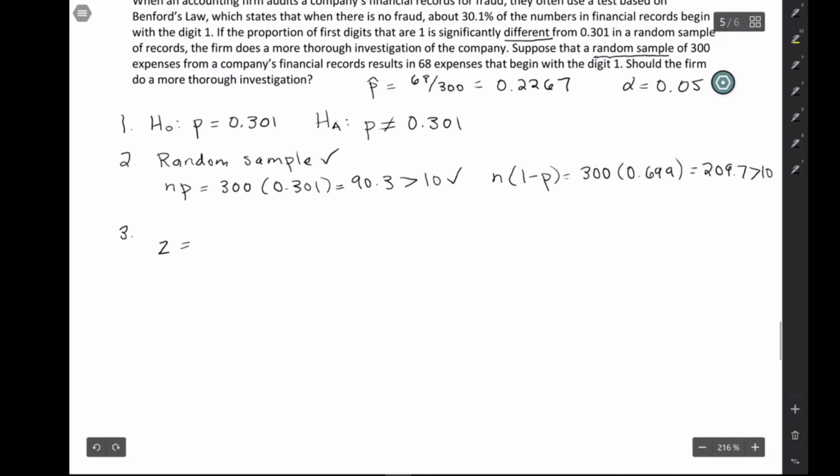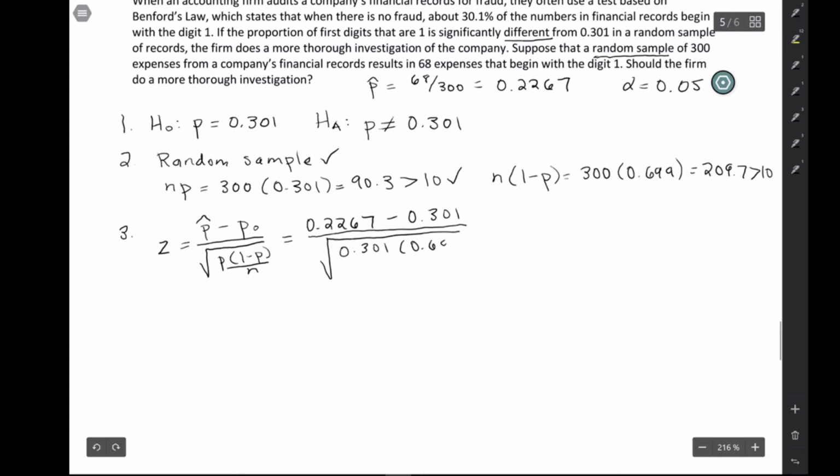So we're going to take p-hat, our sample value, minus the p from the null hypothesis, and then divide it by the standard error. So that's the square root of p times 1 minus p divided by n. Then it's just a matter of plugging in the numbers: 0.2267, that was the one that happened in the sample, minus 0.301, that's from the null hypothesis. And we're also going to use the null hypothesis values as part of the standard error: 0.301, 0.699, and then dividing by 300.